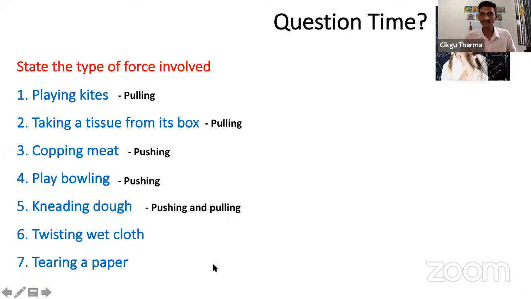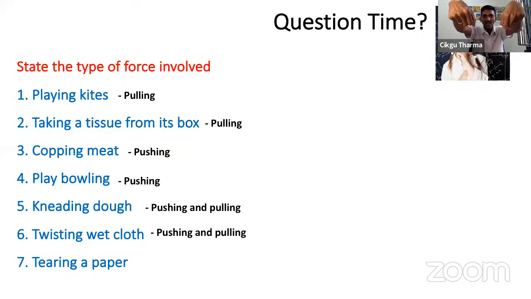Twisting wet cloth. Your mother already washed the clothes, or you washed the clothes. How will you dry it? Okay, this is the cloth. What do you do? One hand will come towards you, one hand will go against. Yes or not? So it also involves pushing and pulling. One hand pushes, one hand pulls. If two hands push, what will happen? It'll go like that. If two hands pull, it'll go like this. So one hand must push, one hand must pull to twist it.